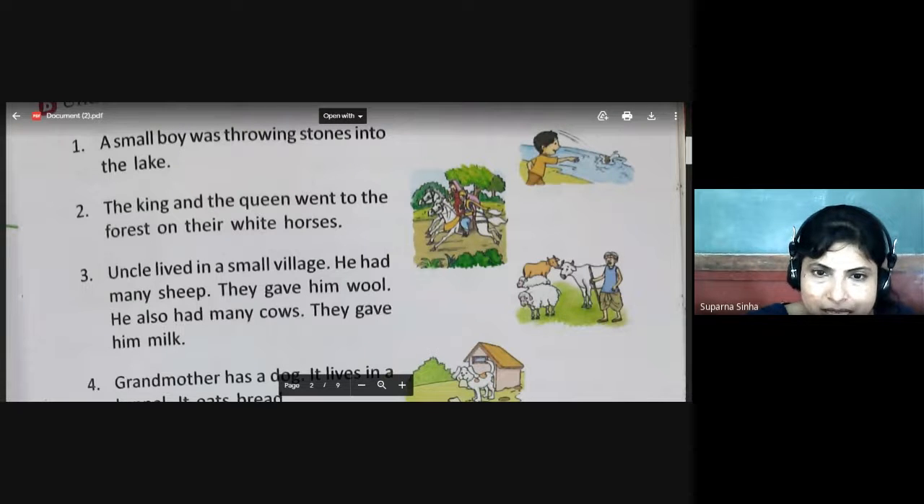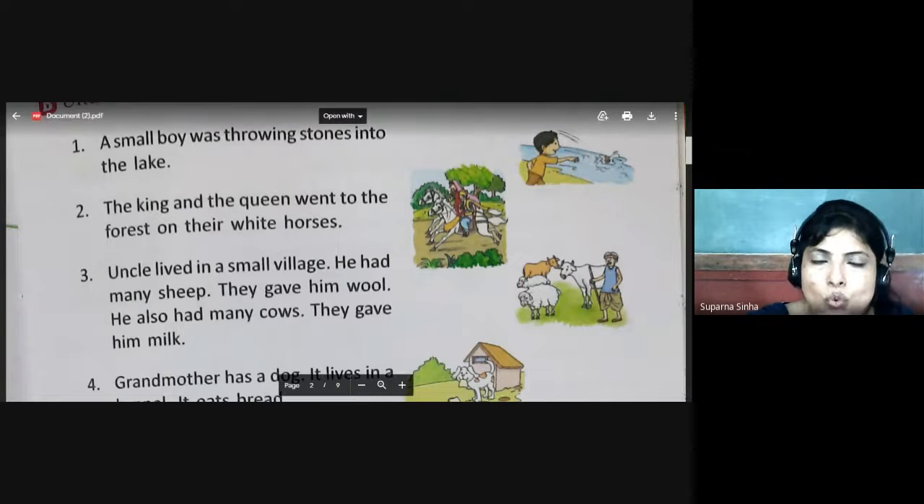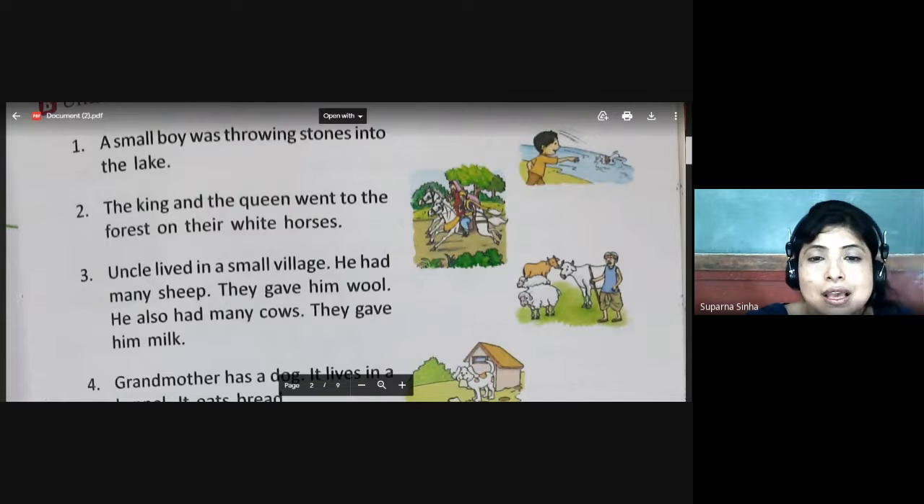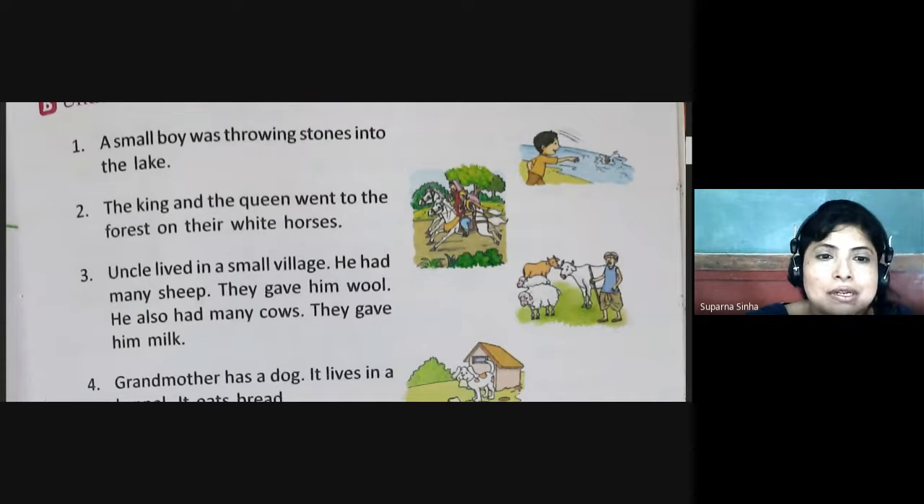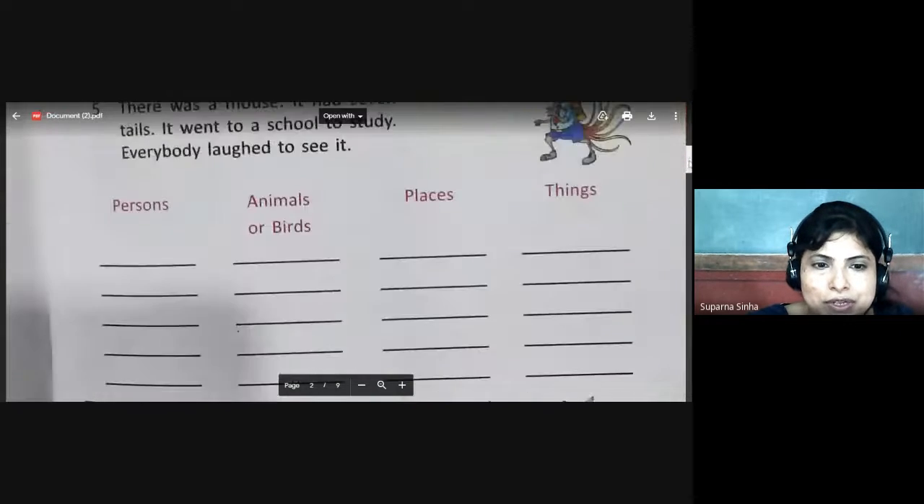Village is a place's naming word. Sheep is an animal's naming word. Wool is a thing's naming word. Cow is an animal's naming word, and milk is a thing's naming word. So here also you get many different types of naming words.